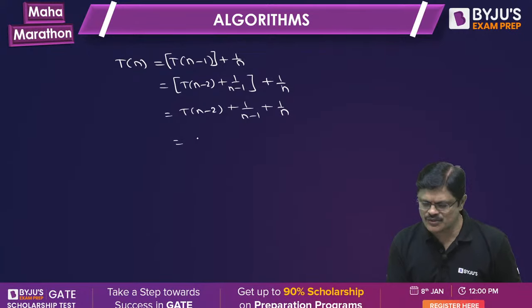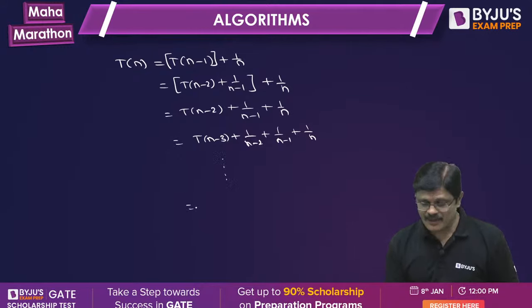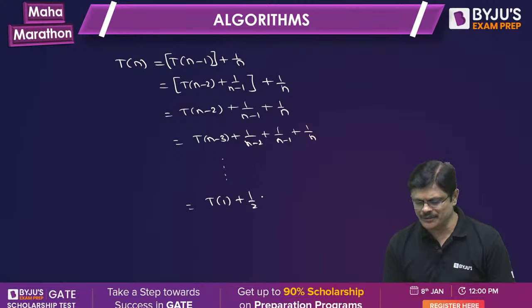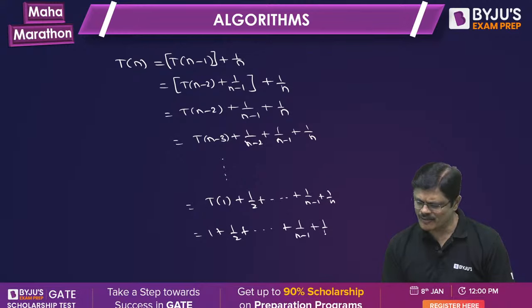Now, what is T(n-2)? T(n-2) is nothing but T(n-3) + 1/(n-2) + 1/(n-1) + 1/n. See, here we are trying to find the pattern. How long does it have to continue? We already understood the pattern. It is n-2, then n-3, so you have to continue this till T(1). When it is T(1), the term would be 1/2. So it continues up to 1/(n-1) + 1/n. And you know T(1) is 1, so it is 1 + 1/2 + and so on up to 1/(n-1) + 1/n.